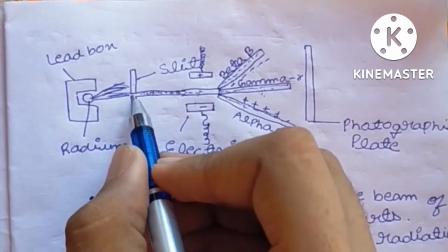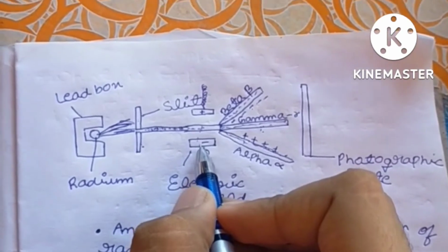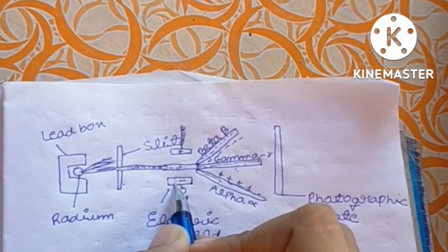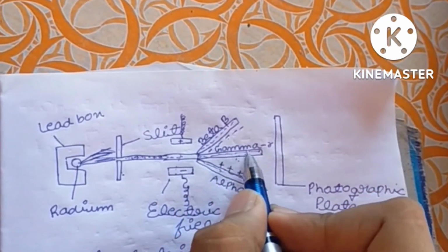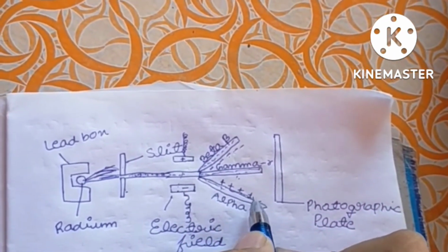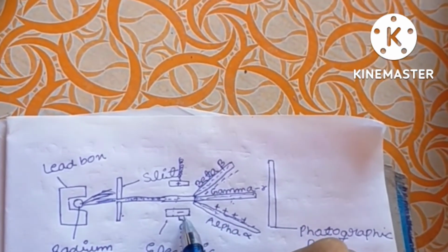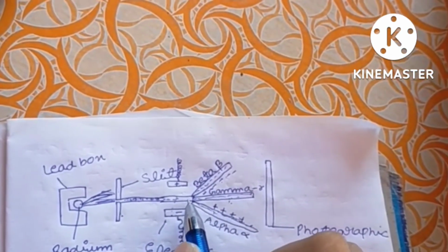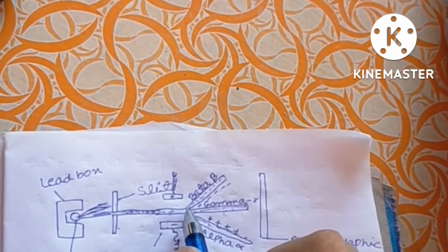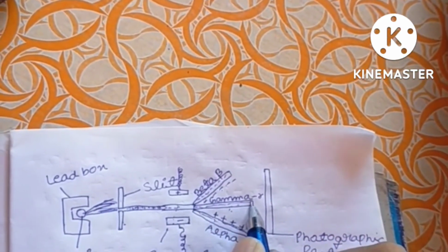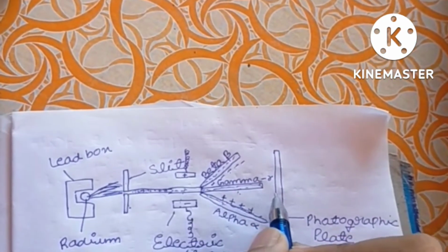When a beam of invisible rays coming from the radioactive substance was passed between positive and negative strong electrostatic fields, the beam split up into three rays: alpha, beta, and gamma. The alpha was bent toward the negative terminal, which means it has a positive charge. Beta got deflected toward the positive terminal, and it has a negative charge. Gamma is neutral, it has no charge. So let's study the properties of the three rays.